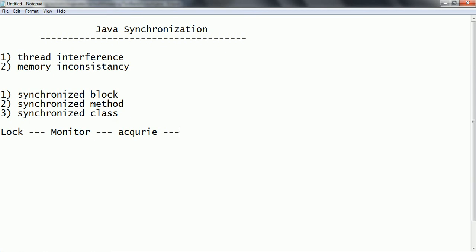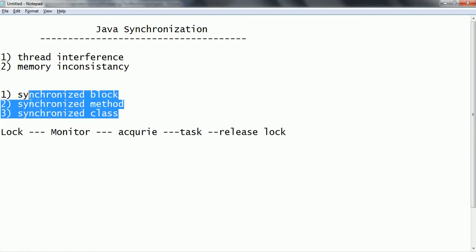Once the lock is acquired, the thread performs the task, and then it releases the lock. Once the release happens, the second thread has to come, take the lock, process the task, and then again release the lock. So using this concept, Java synchronization makes sure that only one thread at a time can access the shared resources. We are going to see how we can implement the above synchronization in different ways in the next session.